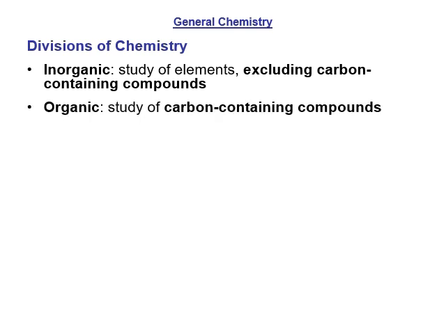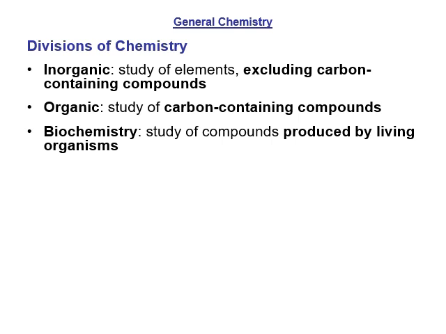Organic chemistry is the study of carbon-containing compounds. So compounds that have carbon as a backbone, if you will. So that would be your alkanes, alkenes, alkynes, arenes, alcohols, ketones, esters, ethers, aldehydes, which is an important one to us. Things along those lines. Those are all carbon-containing compounds. Carbon-containing compounds that are created by biological entities is the purview of biochemistry. So biochemistry is the study of compounds produced by living organisms, and most of those compounds are organic in nature.